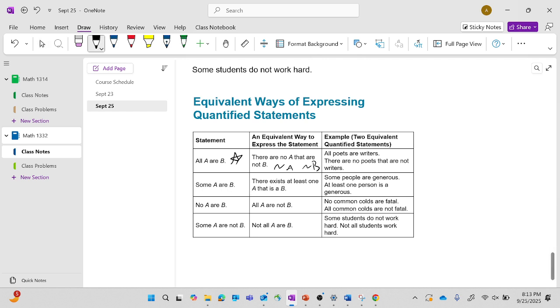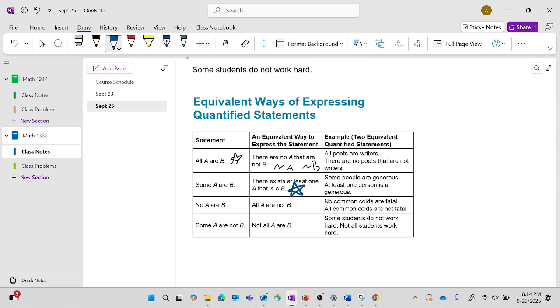Some A are B. There exists at least one A that is a B. This middle part is how we say it in math. If you say some A are B, we say there exists at least one A that is B, right? This is an important one. It's the one that's always tricky when it comes to mathematical statements, because in math we don't really have some and most and stuff like that.